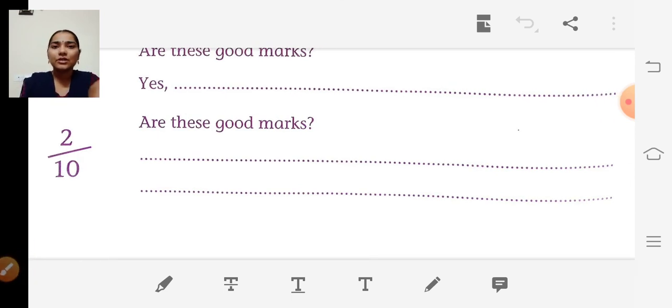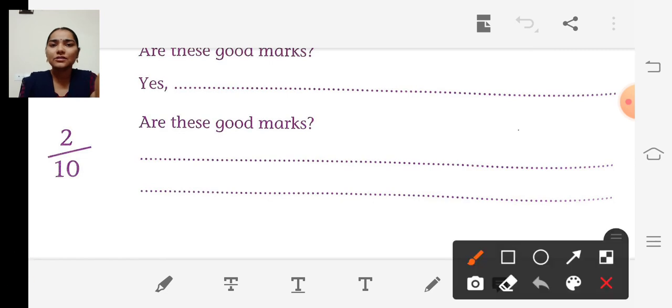Second and last question. Look at the picture. 2 out of 10. So the question is, are these good marks? No, isn't it? So what we have to write? No, they are not. They are not very good. Isn't it? So write no,